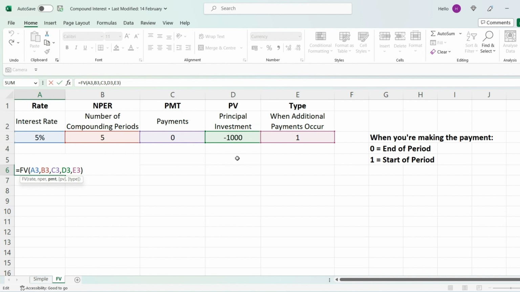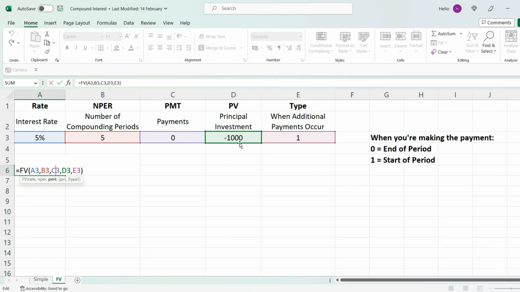So the fourth input will be principal investment. So our principal investment is £1,000, and that's the figure that we put at the start point. So for that, I've put 1,000. But one thing you need to note is that we need to put this figure in with a minus sign. Otherwise, the formula won't work. So that's something to remember.